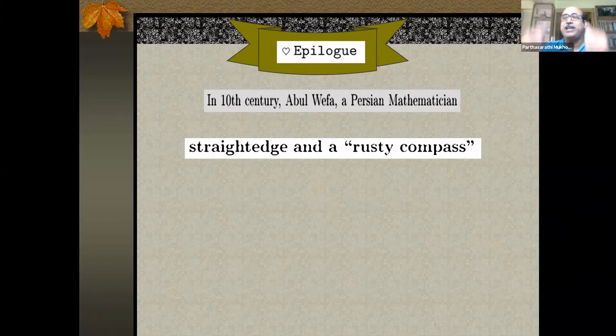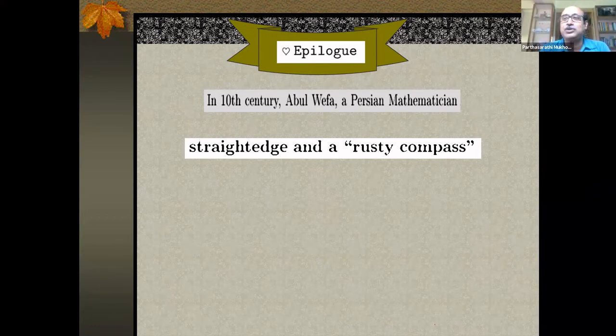Collapsible compass is what you lift and it collapses. The rusty compass is theoretically such a design, such an instrument, that you just cannot change its radius. It's a fixed thing. Rusty, you just cannot move it further. It just gives you one single radius to draw. Of course, with this he tried to explore the horizon of the possibilities of construction with a straight edge and a rusty compass.